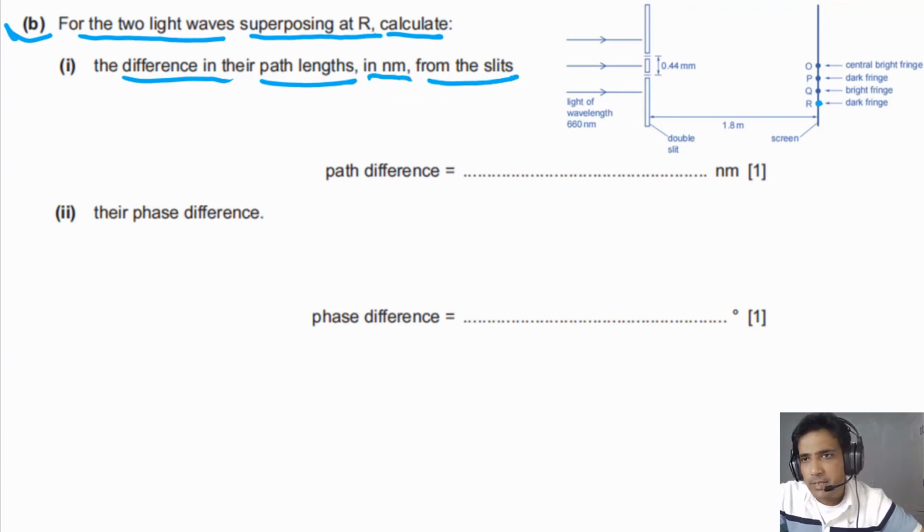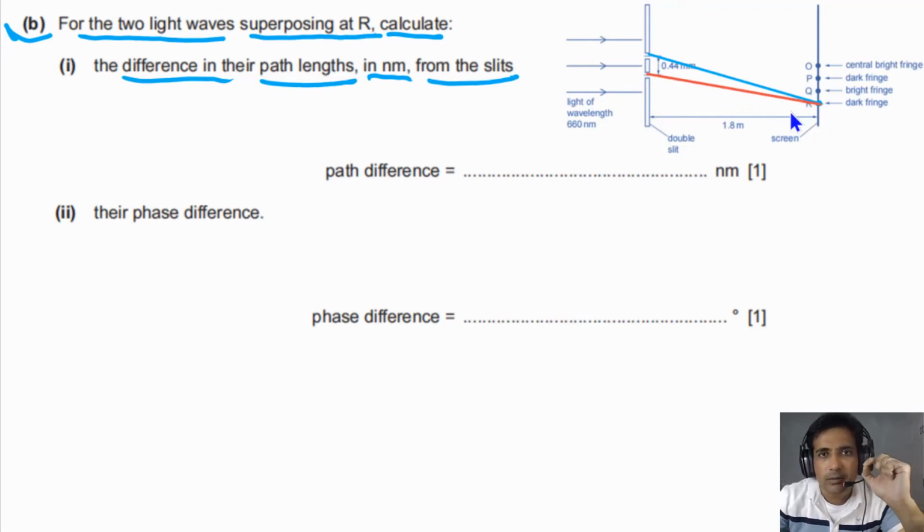It simply means that we have two waves. One wave is coming from here and that wave reaches this point. Another wave, we can use a different color, we can draw from this slit, and this wave is also reaching this point. We need to find the path difference, the difference in the distance traveled by the blue wave and the red wave.